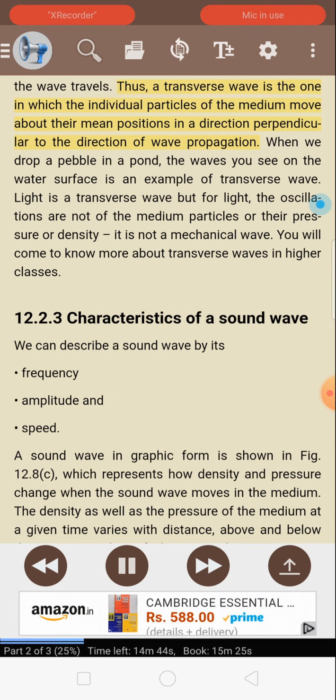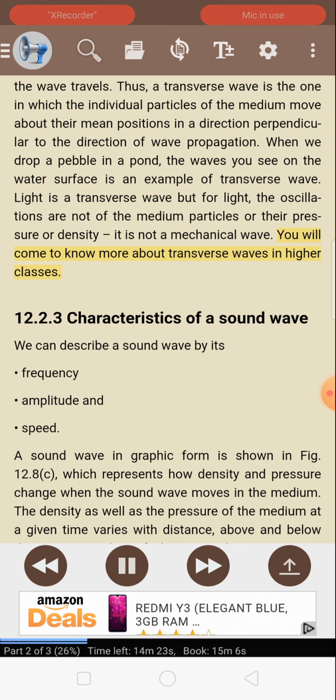Thus, a transverse wave is the one in which the individual particles of the medium move about their mean positions in a direction perpendicular to the direction of wave propagation. When we drop a pebble in a pond, the waves you see on the water surface are an example of a transverse wave. Light is a transverse wave, but for light, the oscillations are not of the medium particles or the pressure or density; it is not a mechanical wave. You will come to know more about transverse waves in higher classes.